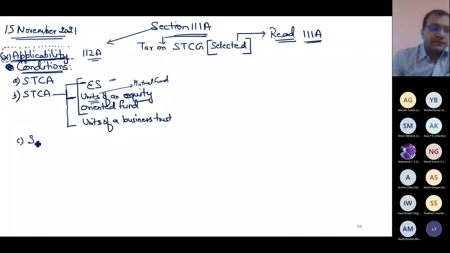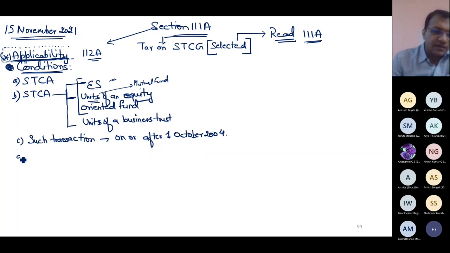Transaction. This transaction has been done on or after 1st October 2004. Can you tell me logically why it is 1st October 2004?